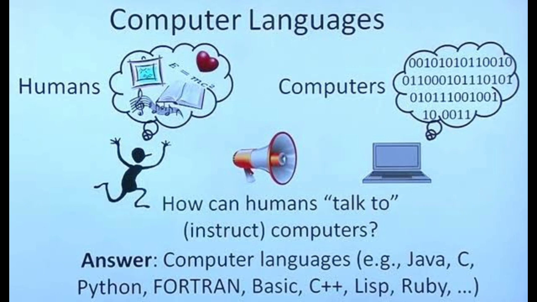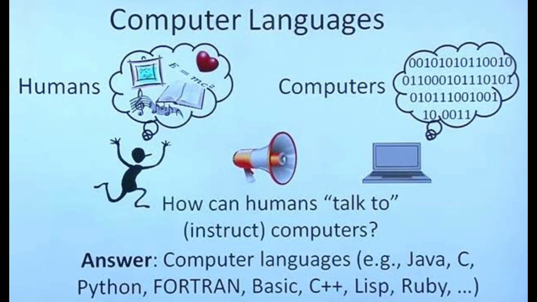In this picture, three things are present: human, computer system, and a microphone. So how can humans talk to computers? Through computer language, because human beings understand only the high level language, that is known as the English language, which is very easy to understand.